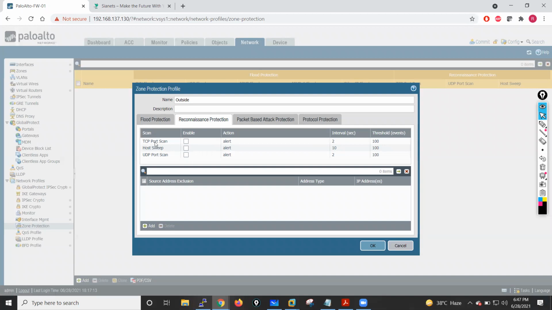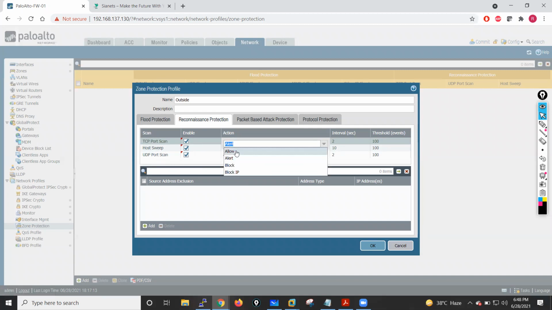Another thing in this one is reconnaissance protection. Here we have three methods, right? TCP port scan, host sweep, and UDP port scan. It means if someone is trying to scan your port numbers, or trying to do a host sweep kind of attack or a UDP port scan, in that case we also have an action.